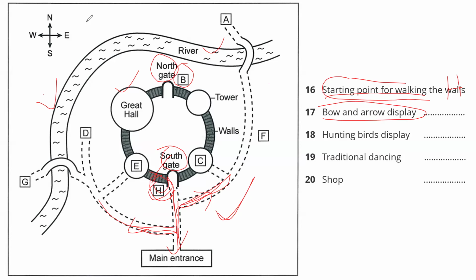The quickest way is to take the first left after the main entrance. This is my main entrance, and this is the first left. So now I'm walking this way, and follow the path past the bridge. Now this is the bridge. But he said what? Past the bridge. Look, he didn't say turn left or turn right. If the person had said turn right, this would be the way, or turn left, this would be the way. But he didn't say anything like take left or right. He said follow the path and pass the bridge.